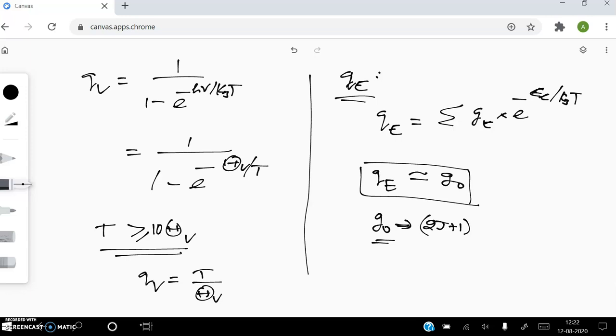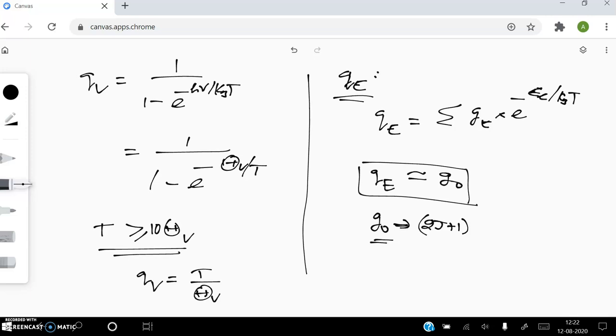As far as the electronic partition function is concerned, its value for most cases is equal to the degeneracy of the ground state. In the problem session we'll discuss problems using these expressions.